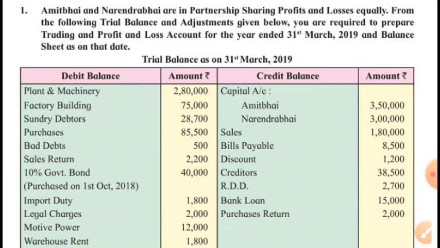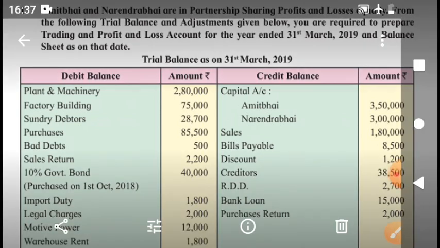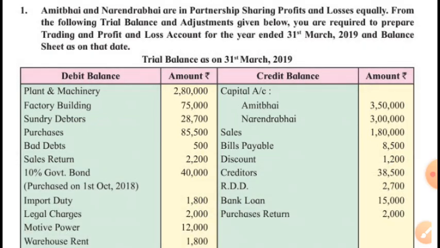Means we are not eligible for the whole year's interest, because the bonds were purchased on 1st October 2018. The 6 months interest is accrued, I mean is receivable, is earned but not received.